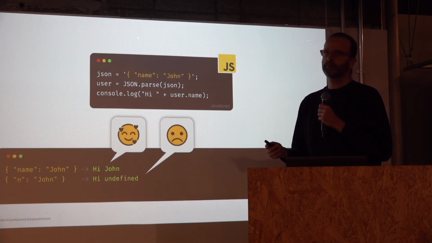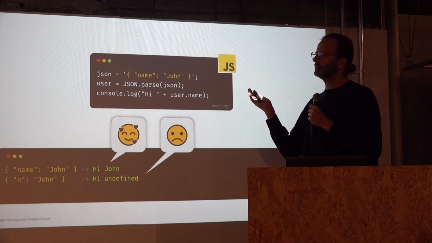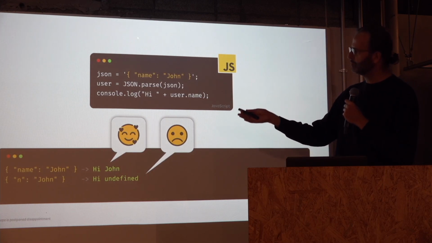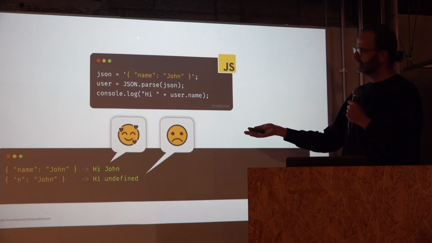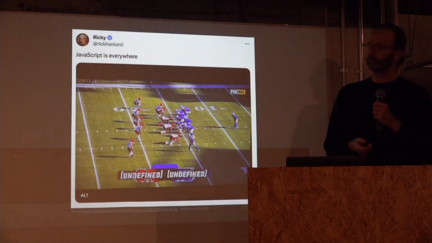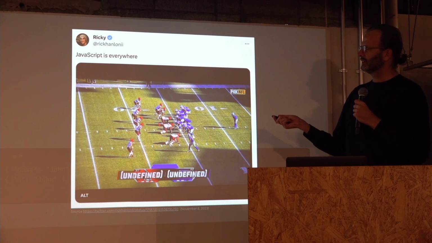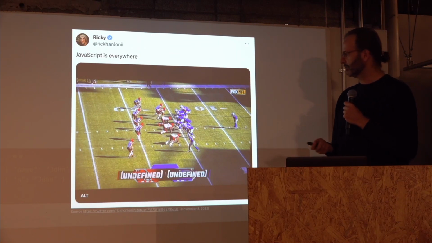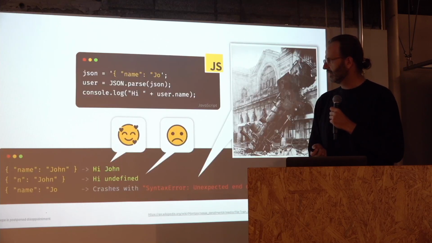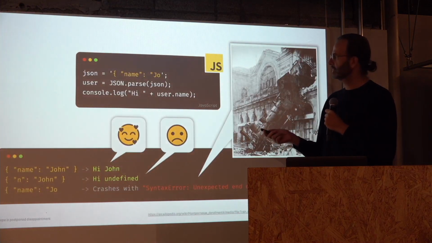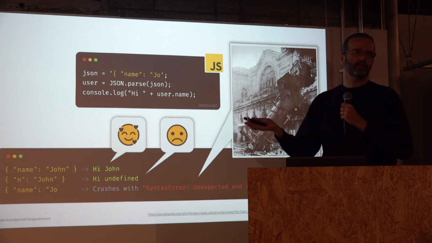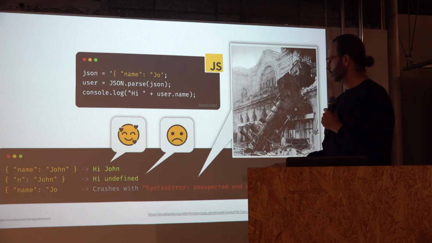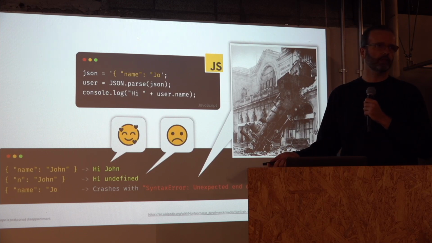The second case, maybe the backend, the API decide to change the format. So instead name, now we have n. So we are printing hi undefined on the screen. So this is quite a common case. I'm sure all of us have seen this sometime. The third case, we get a broken JSON. Maybe there was some network problem, okay? So in this case also, we actually crashed the entire application.